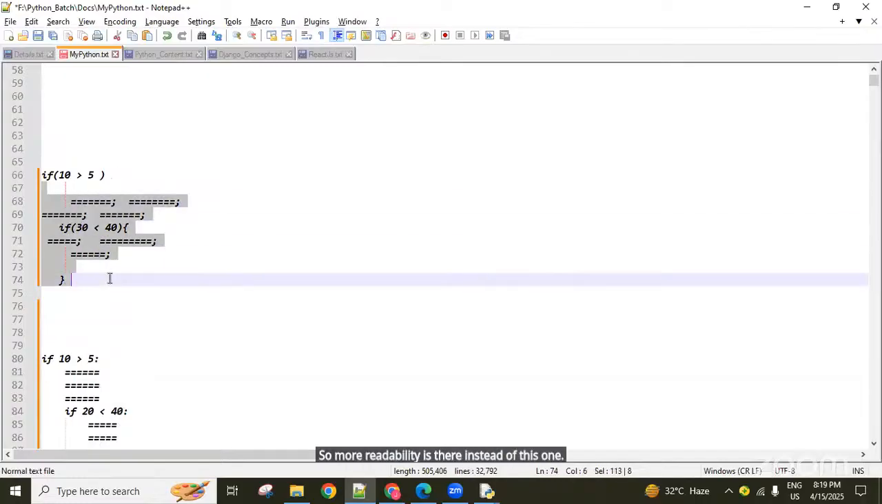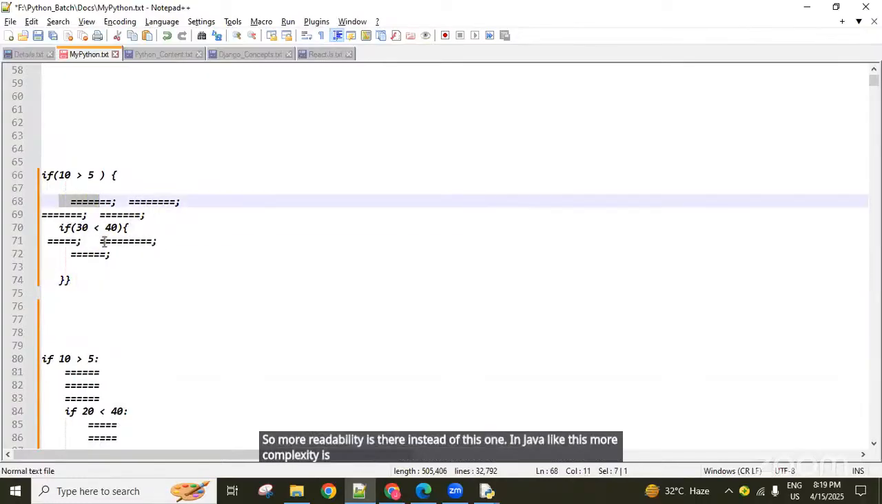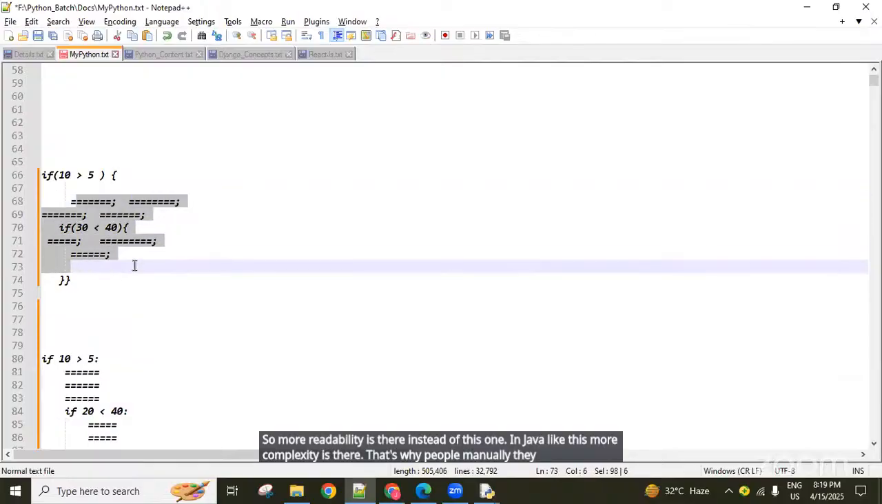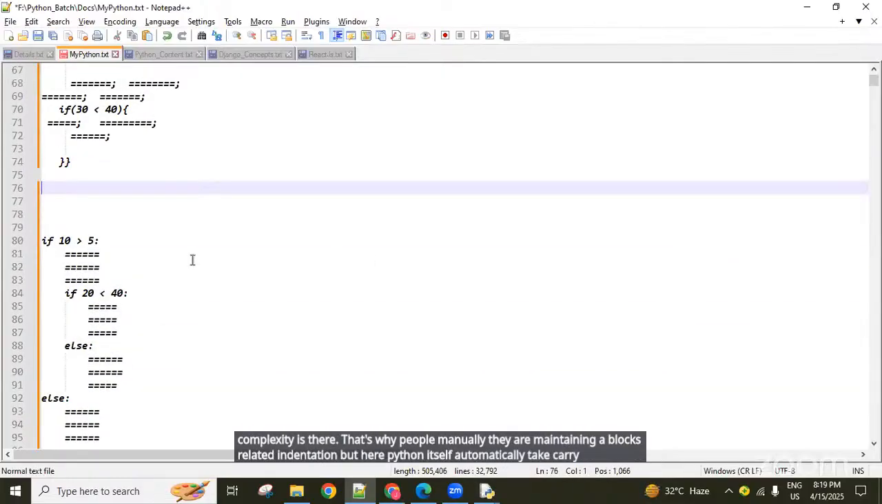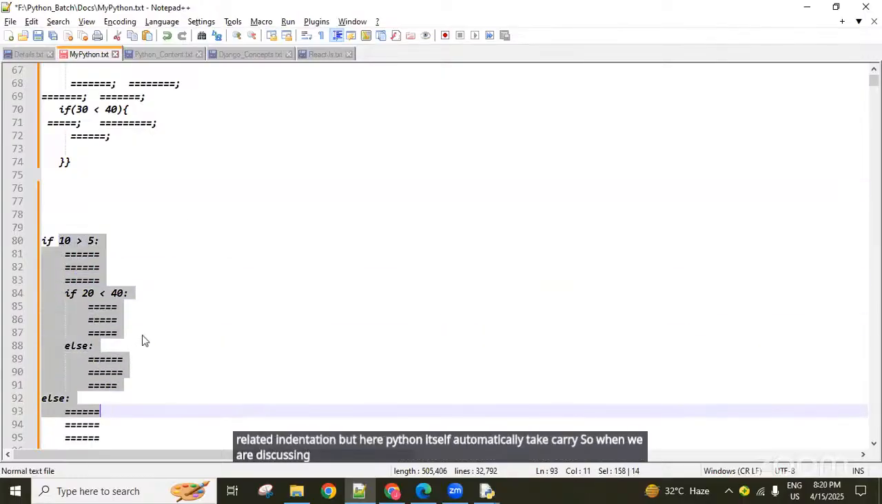In Java, there is more complexity like this. That's why people manually maintain the indentation for blocks. But in Python, it is automatically taken care of. When we discuss the conditions topic, you will understand all these syntaxes.